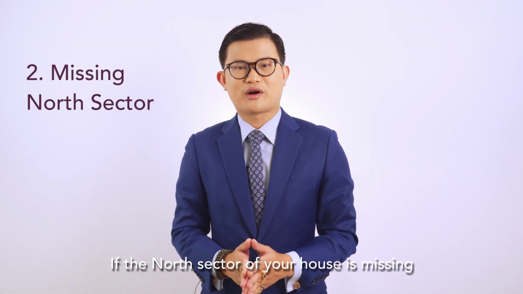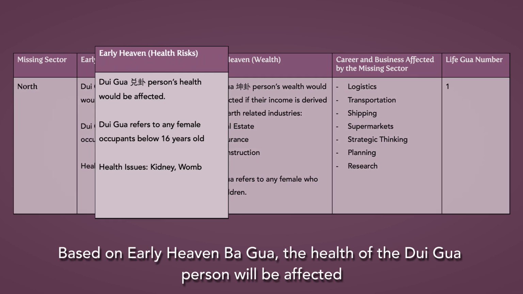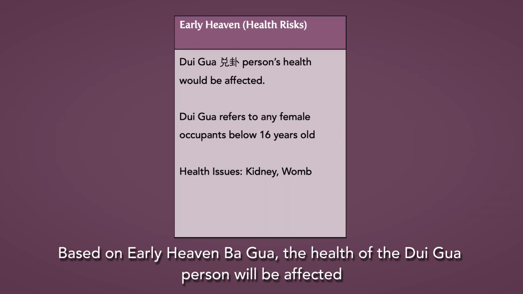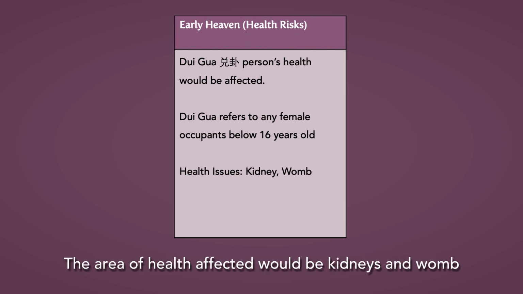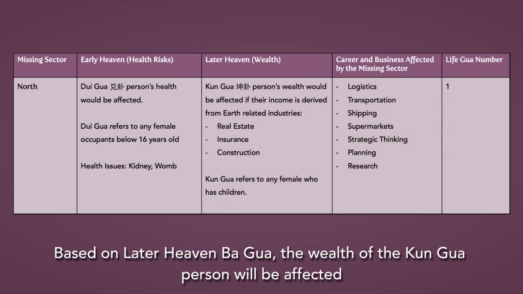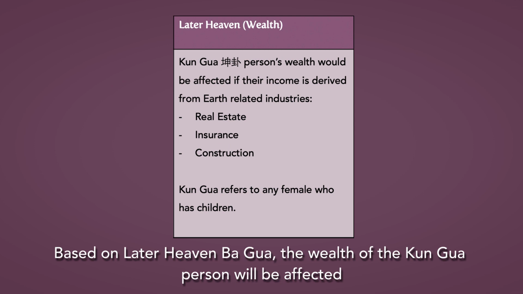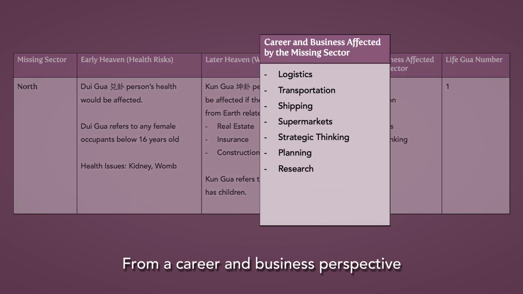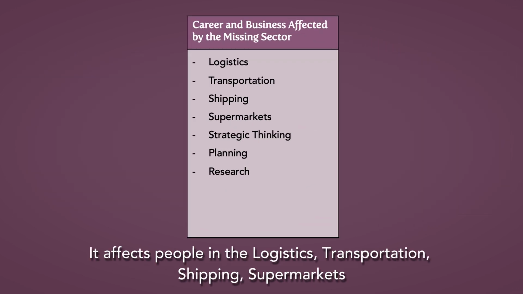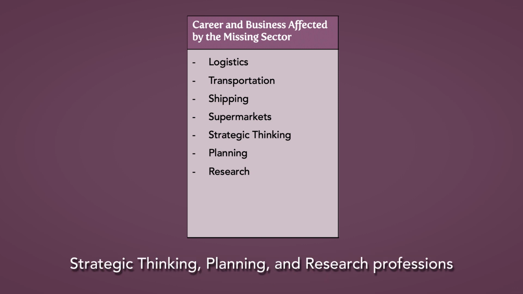If the north sector of your house is missing, based on the Early Heaven Ba Gua, the health of the Three Gua person will be affected. Three Gua people refers to female occupants below the age of 16. The area of health affected would be kidney and womb. Based on Later Heaven Ba Gua, the wealth of the Kun Gua person will be affected. Kun Gua person refers to women with kids. From the career and business perspective, it affects people in the logistic and transportation, shipping, supermarket, strategic thinking, planning, and